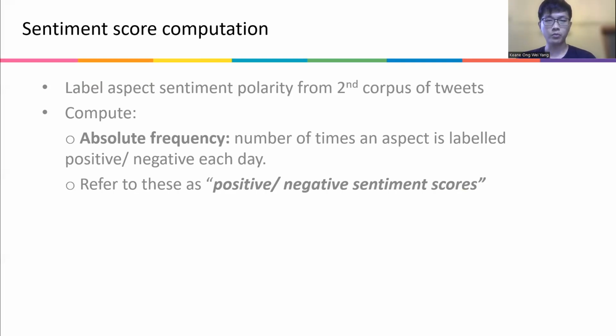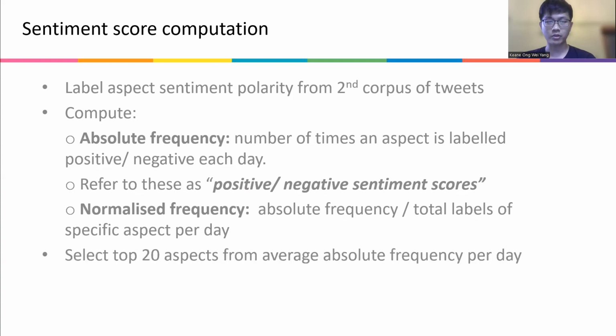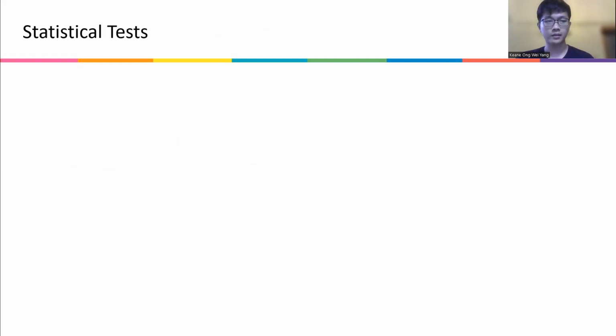And then we compute the frequency of these polarities to get absolute frequency, which is positive or negative sentiment scores, and we'll refer to them as such. And basically your polarity of these tweets per day, as well as your normalized frequency, which is taking your absolute frequency over the total labels of the particular aspects every day. And we select the top 20 aspects, which are from basically your absolute frequency per day. So these are the most relevant ones.